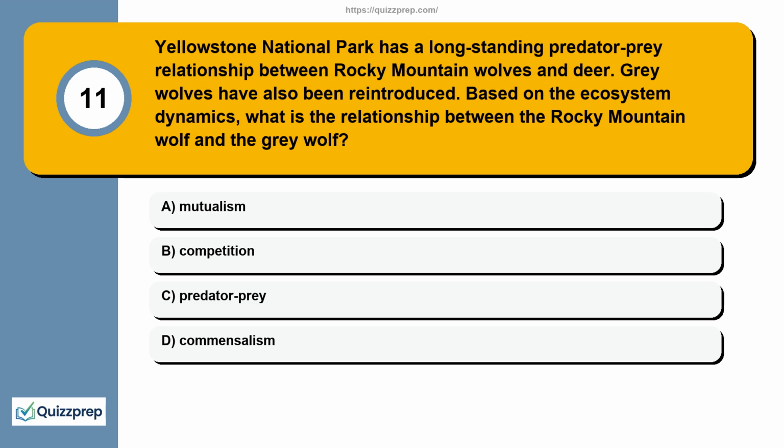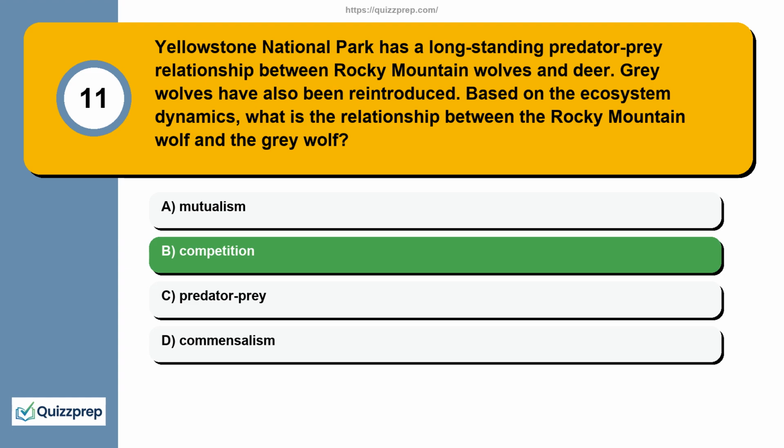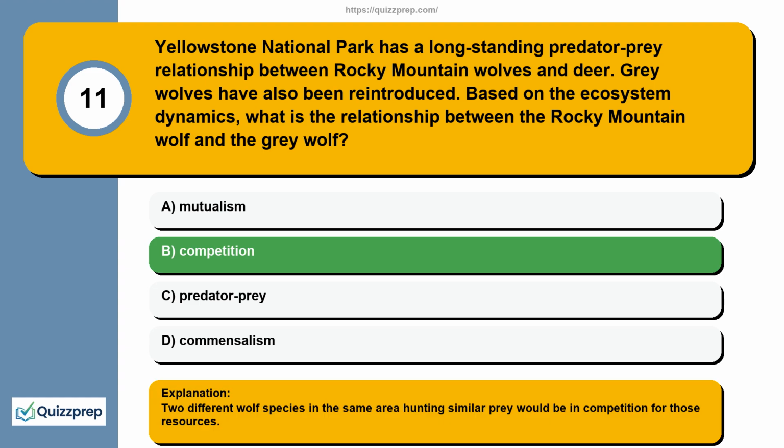Question 11. Yellowstone National Park has a long-standing predator-prey relationship between Rocky Mountain wolves and deer. Gray wolves have also been reintroduced. Based on the ecosystem dynamics, what is the relationship between the Rocky Mountain wolf and the gray wolf? Mutualism, competition, predator-prey, commensalism. Two different wolf species in the same area hunting similar prey would be in competition for those resources.